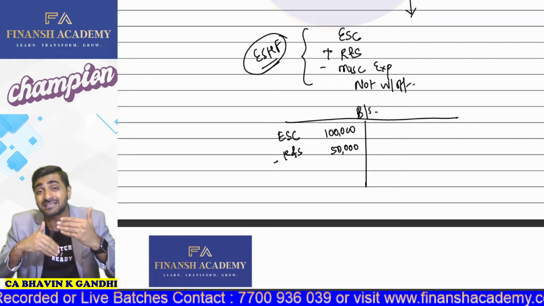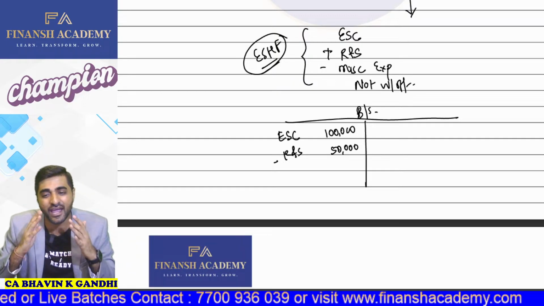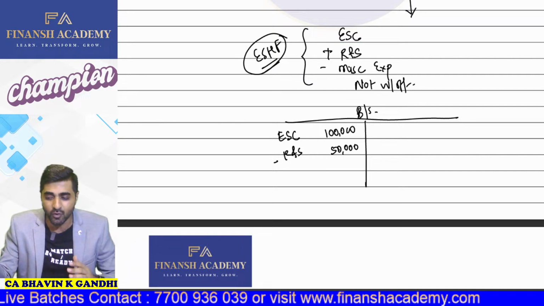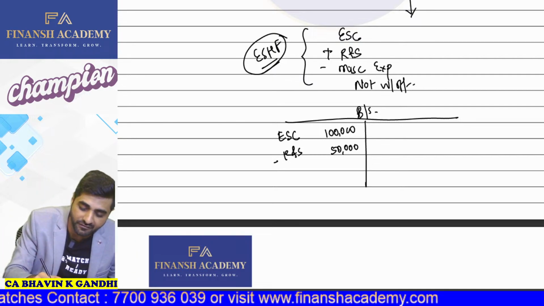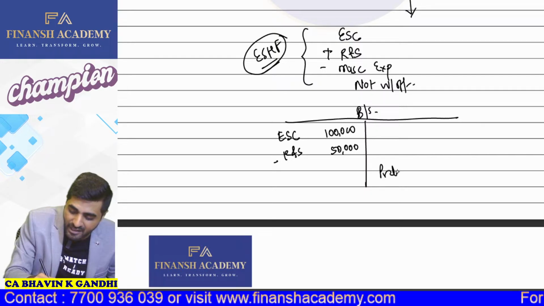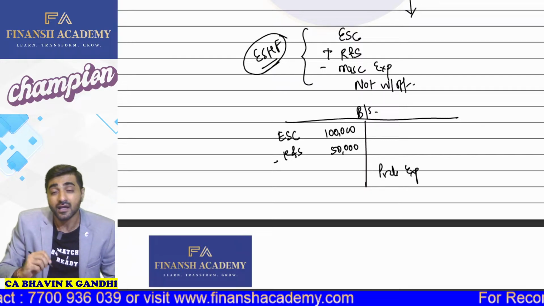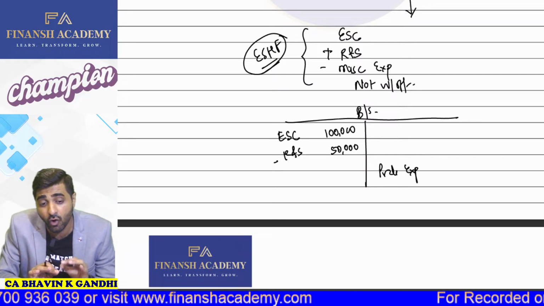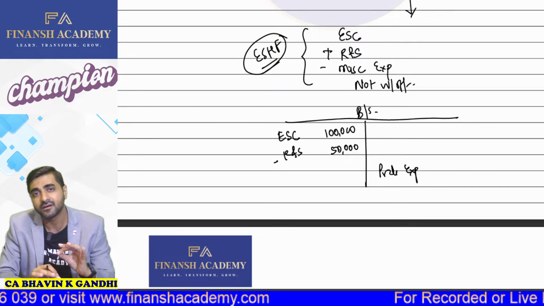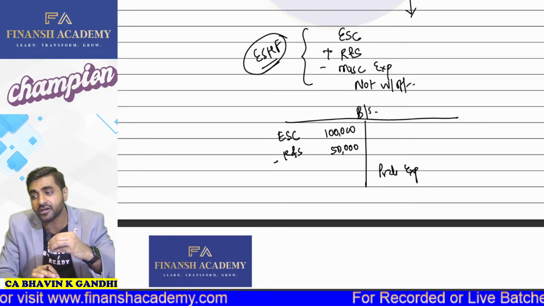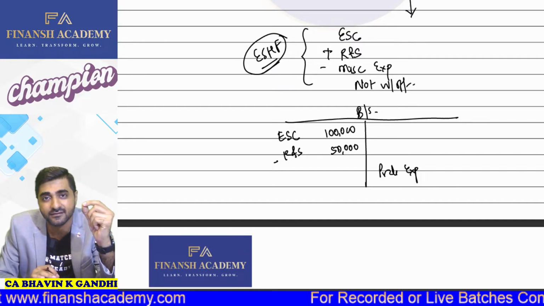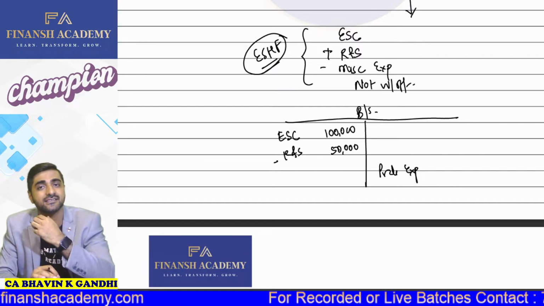But any kind of miscellaneous expenditure not written off, we have to eliminate that. So what is your miscellaneous expenditure not written off? Can I say any kind of preliminary expenses? Are your preliminary expenses also part of miscellaneous expenditure not written off? Yes or no? Yes. Understand a concept like this.